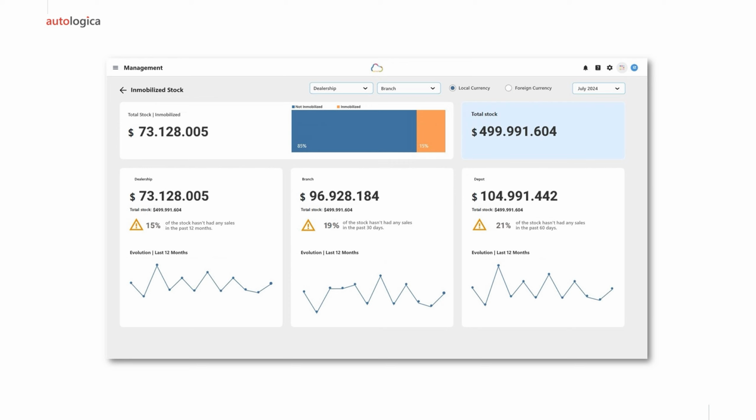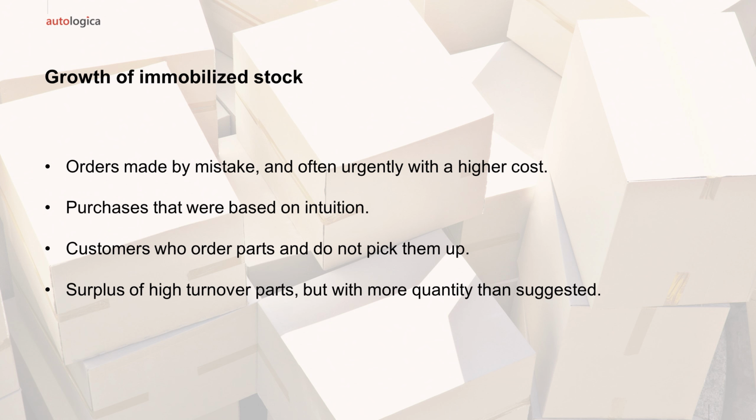You know that these obsolete parts can be generated from different aspects or tasks. For example, if you purchase your parts based on intuition, that is something that you should avoid. If you don't work with purchase order suggestions, maybe you're going to be buying things that you don't need. Also, if you don't work with customer bookings or orders, maybe you will buy some parts for one customer, but if you don't know exactly which customer was waiting for that part, it will be kept in your inventory for a long time.